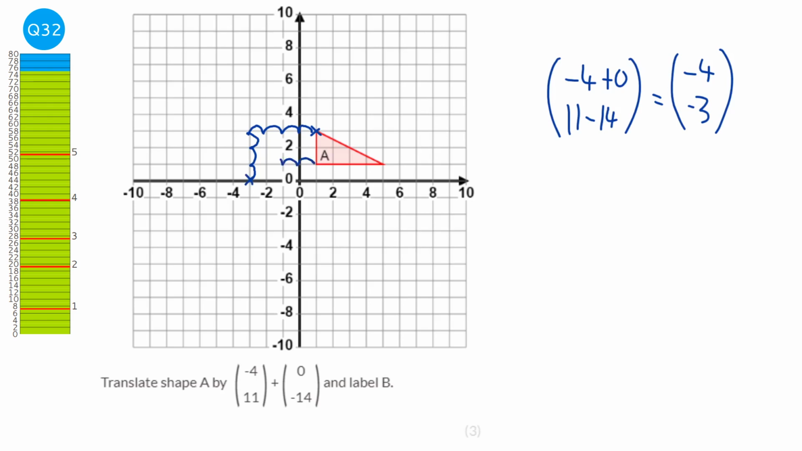And we can do that for each of the other points. And when we've done that, we can join them all up with straight lines and label the new shape B.